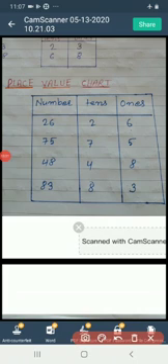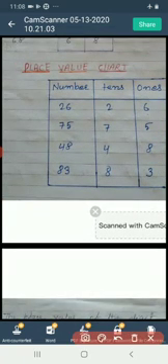Let us see the place value chart. In 26, what is the place value of the digit 2?